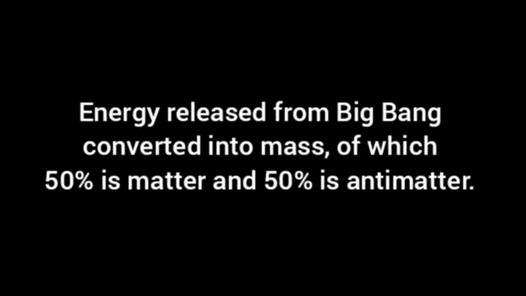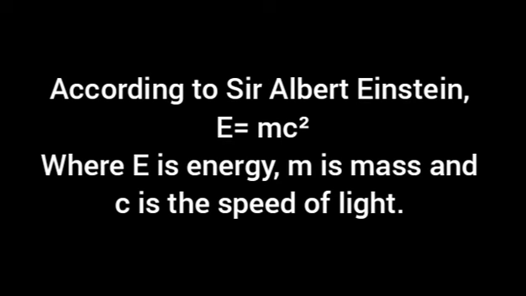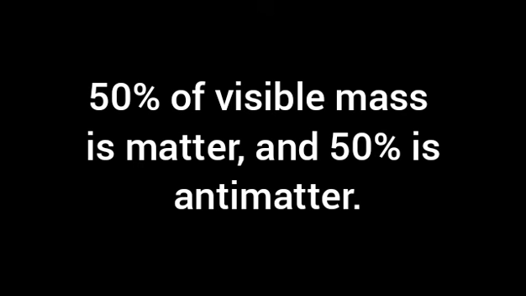Anyways, the huge explosion, or Big Bang, released a massive amount of energy, and some of that energy converted into mass. Sir Albert Einstein proposed the well-known formula, E equals mc squared, which means energy can be converted into mass. Exactly that happened after the Big Bang. Energy converted into mass, but 50% of that mass is matter or quarks at the beginning, and 50% is antimatter or antiquarks.